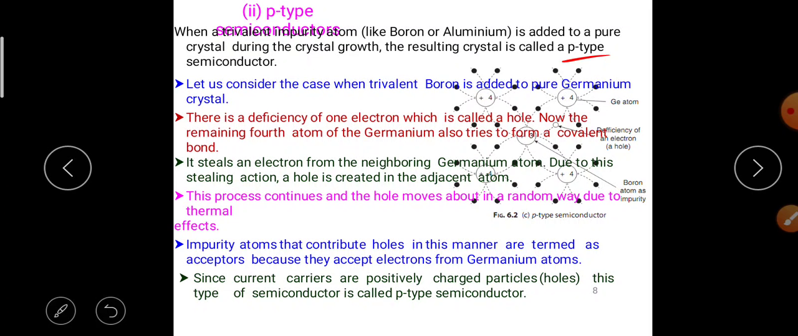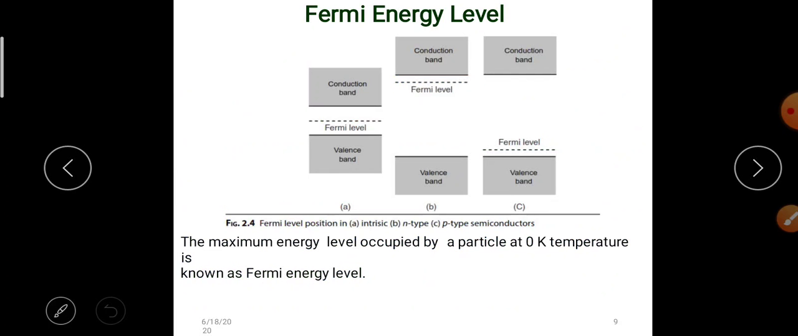Here, in this figure, a trivalent impurity like boron or aluminum is added. This type is called the p-type semiconductor. Now let us discuss the Fermi energy level.